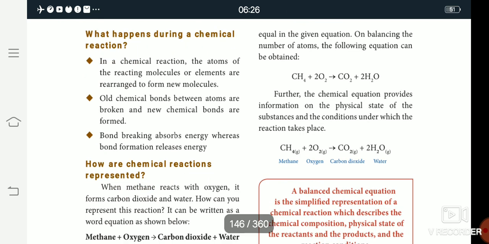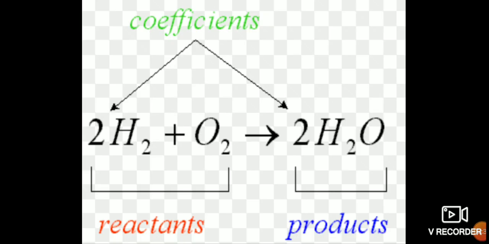In a chemical reaction, only the atoms present in the reactants can end up in the products. For example, look at the reaction. One side is the reactant and the other is the product. On the left hand side, the atoms present are the reactants, and on the right hand side, the compound is called the product.